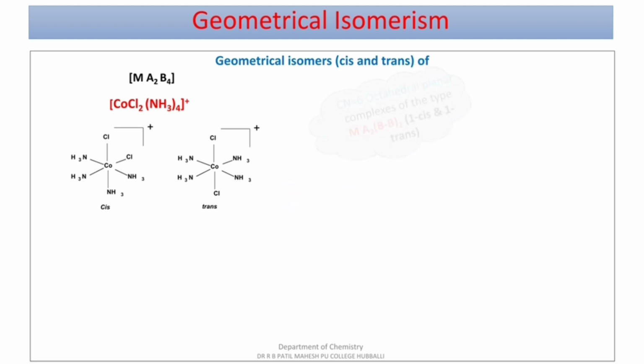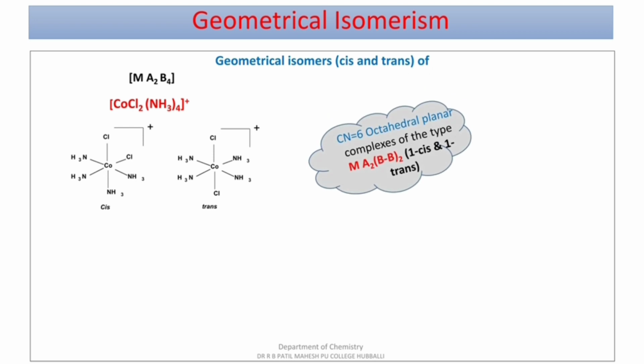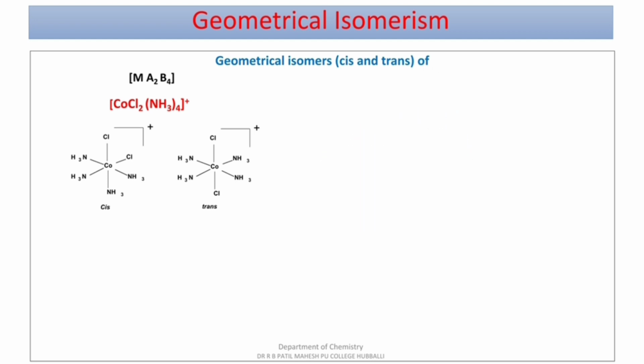Moving to the next one, coordination number 6, octahedral geometry. Complex type is MA2(BB)2. A2 is a monodentate ligand, and (BB)2 is a bidentate ligand. Here also there is a formation of 1 cis and 1 trans isomer. We see the example here. MA2(BB)2. Example: [Co(Cl)2(en)2]+.